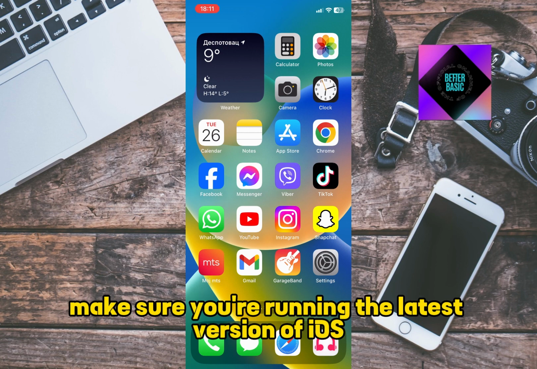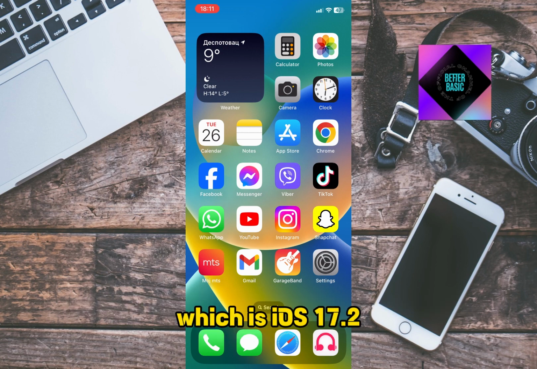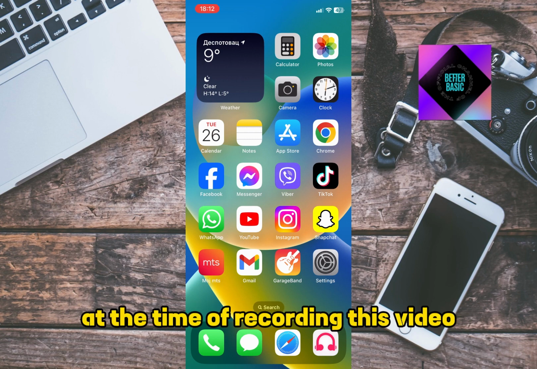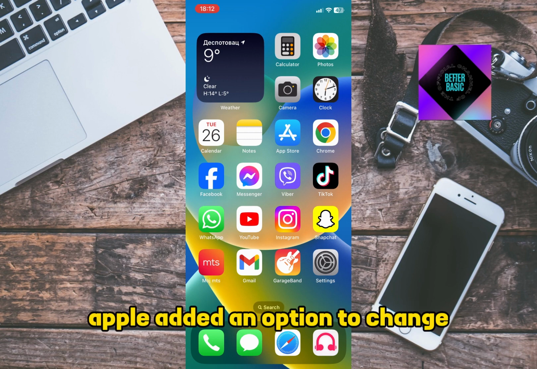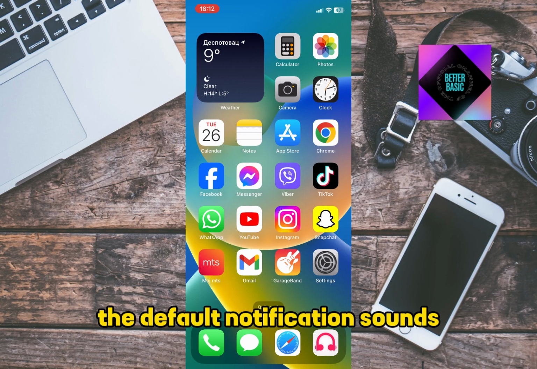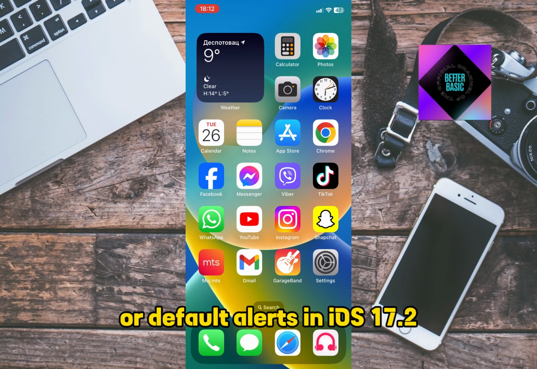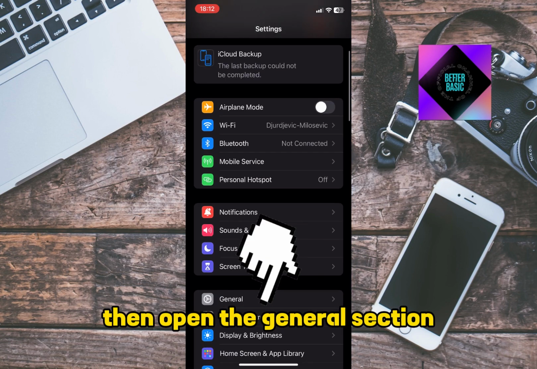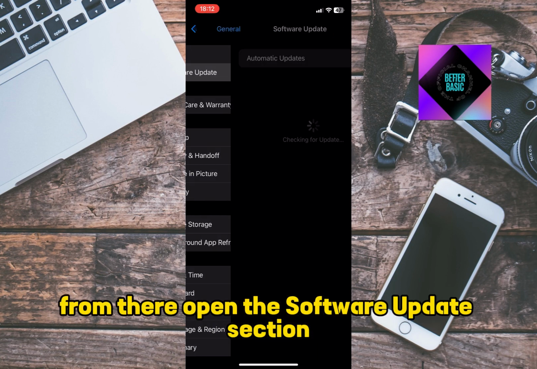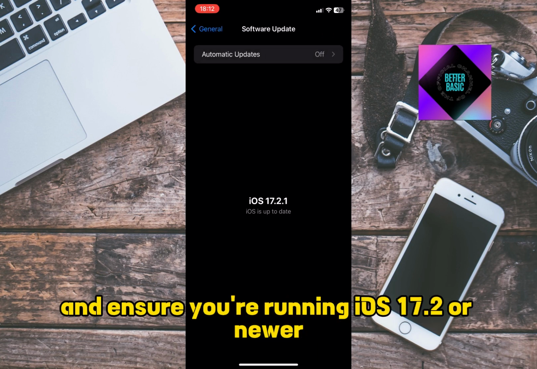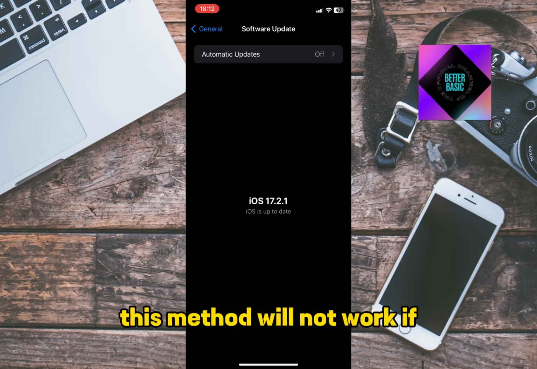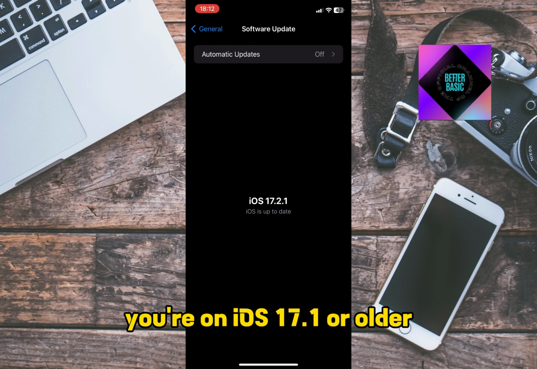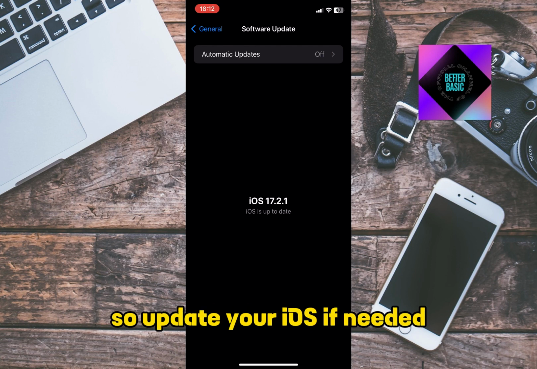First, make sure you're running the latest version of iOS, which is iOS 17.2 at the time of recording this video. Apple added an option to change the default notification sounds or default alerts in iOS 17.2. To check your iOS version, go to Settings, then open the General section. From there, open the Software Update section and ensure you're running iOS 17.2 or newer. This method will not work if you're on iOS 17.1 or older, so update your iOS if needed.